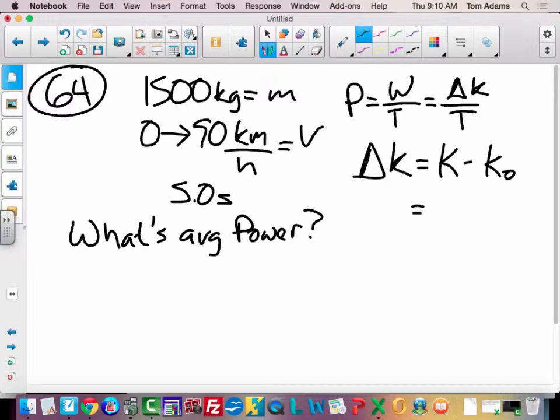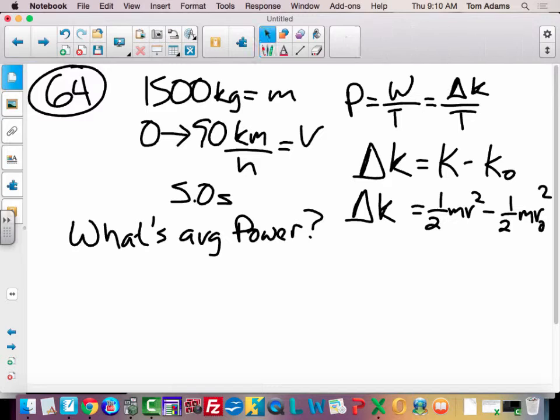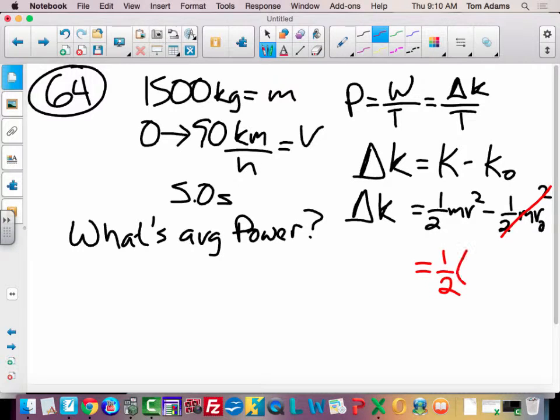Remember that that is 1/2 times the mass times the final velocity squared minus 1/2 times the mass times the initial velocity squared. So what's the initial velocity? 0. So this whole thing is 0. So my delta K is actually equal to 1/2 times the mass, which is 1,500, right?